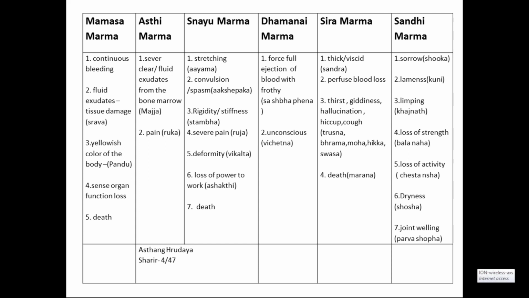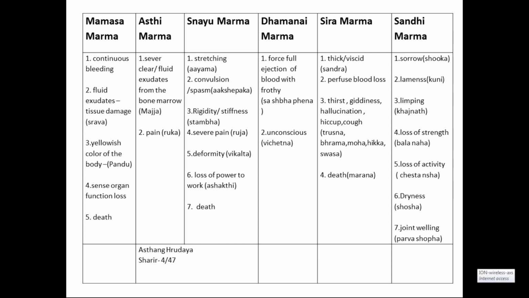Two things you should remember. When arteries are cut, the blood is ejected with force. Ejection of the blood is very highly forceful. Now, once the veins are cut, that is siramarma, the blood will just flow. Please see the two important words: once an artery is cut, the blood is ejected forcefully. Once the veins are cut or damaged, blood just flows. There is no ejection at all. Why? Because there is no pressure in the venous system. Is it clear?